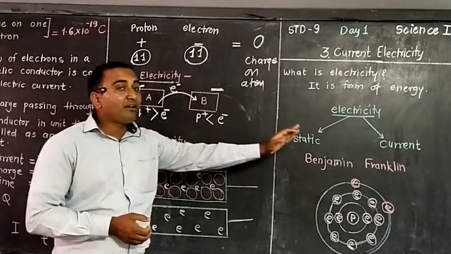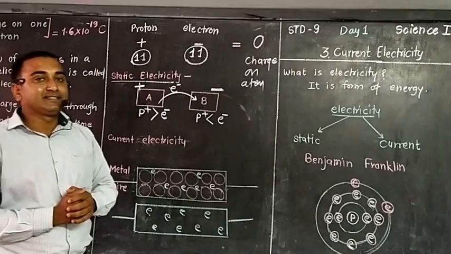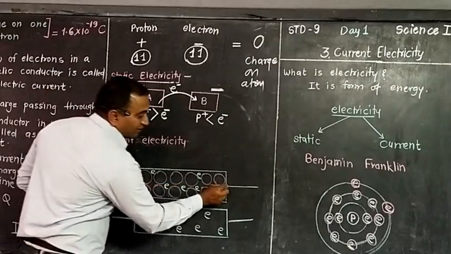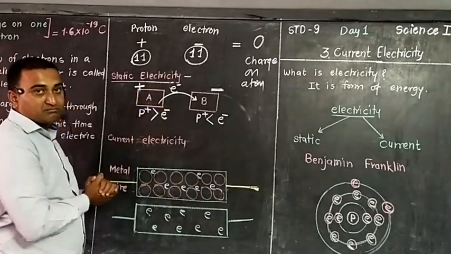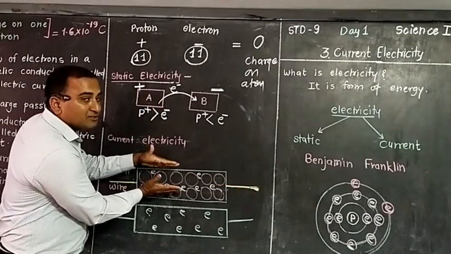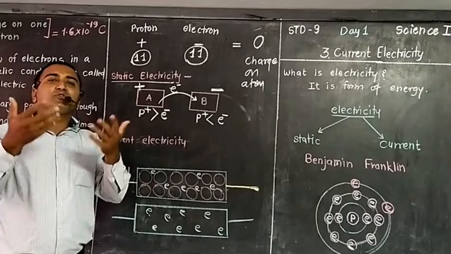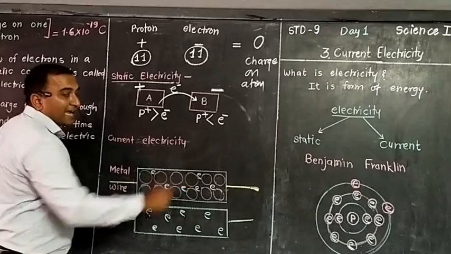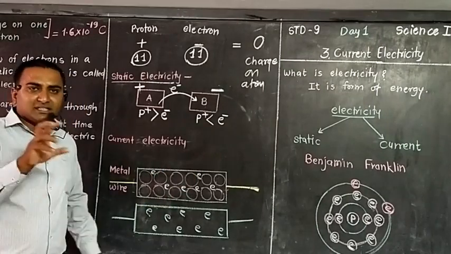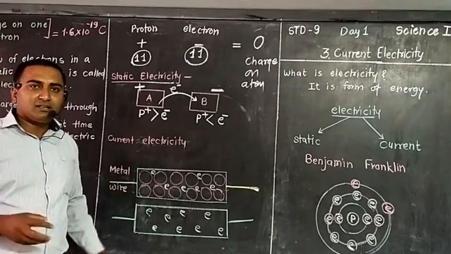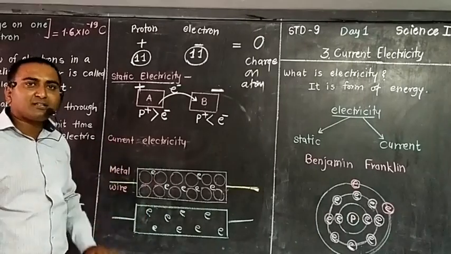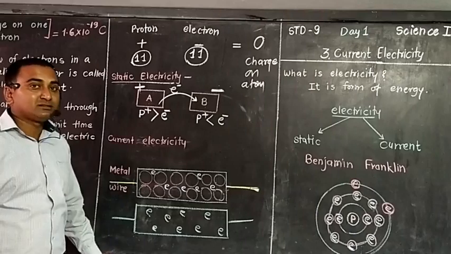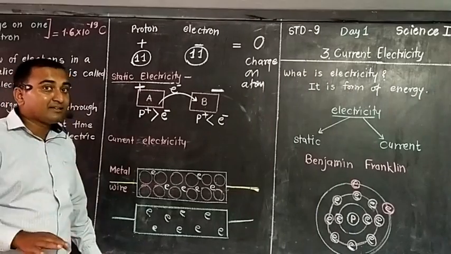What is meant by current electricity? See, this is a wire. A very thin wire, but we are zooming into this wire. A few layers of atoms are there, 2, 3, 4, 5, many are there, but we are considering a few. The circles indicate atoms, because each and every material is made up of atoms, a combination or joining of atoms to each other. And this E indicates electrons. See, many electrons are there.